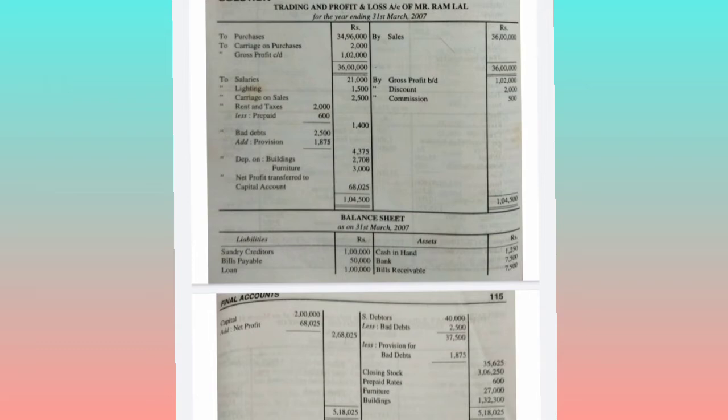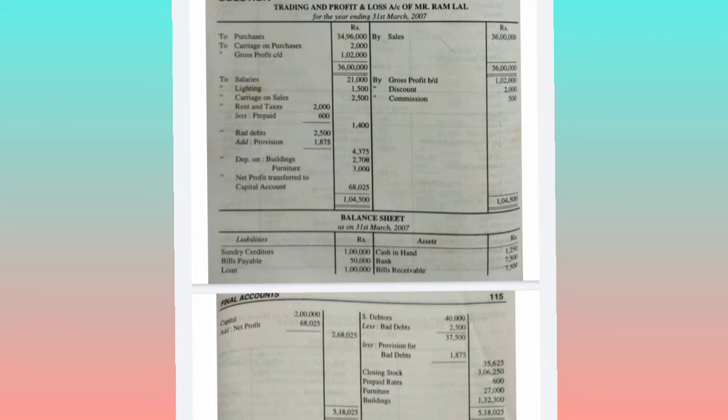And in the balance sheet, from the sundry debtors you need to deduct this bad debts amount, because these bad debts we will not receive, it is a loss. So debiting the loss in the P&L account, and again deducting from the debtors balance. The net balance 40,000 minus 2500, that is 37,500, in the inner column of sundry debtors.